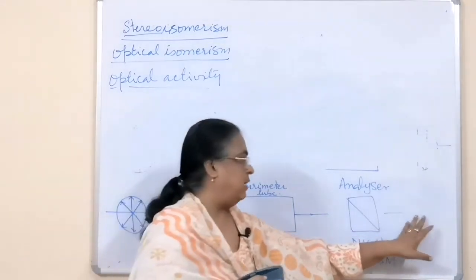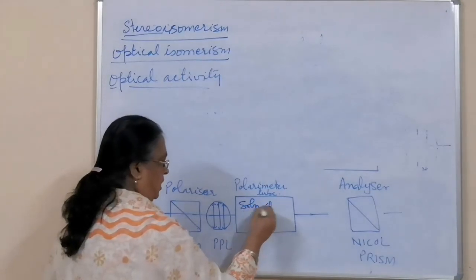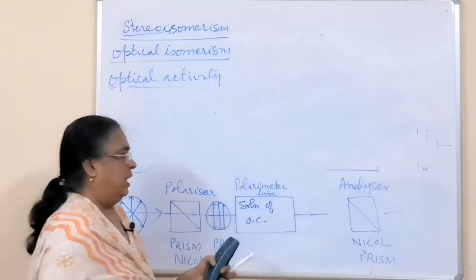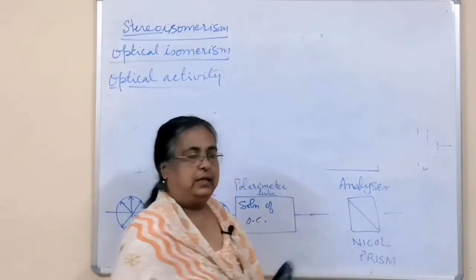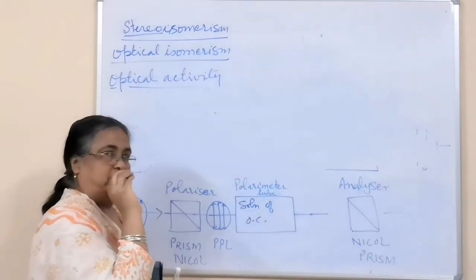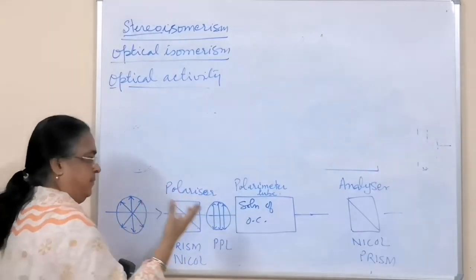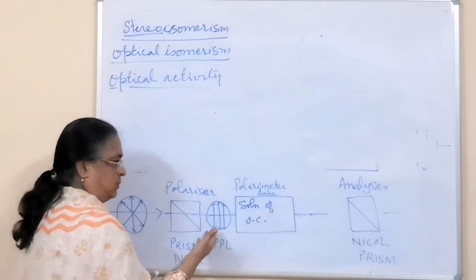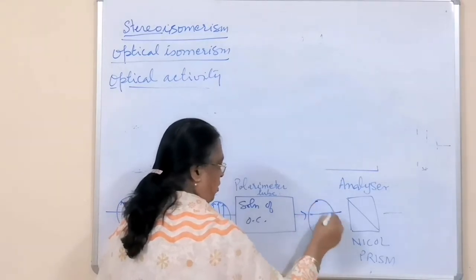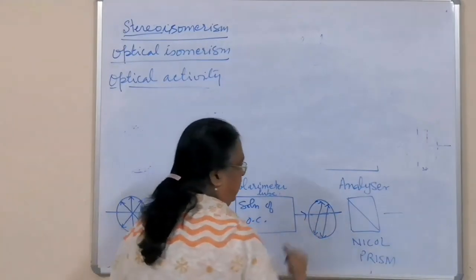In the beginning we see sunlight, but the analyzer is rotated in such a way that we see no light. Then the tube is filled with a solution of the organic compound whose concentration is known. When it is filled and seen from here, we see that some light is now visible. Initially there was no light visible, but now there is. It means some rotation has been caused to this PPL, maybe clockwise or anti-clockwise, whatever it is, and because of this rotation we could see the light again.